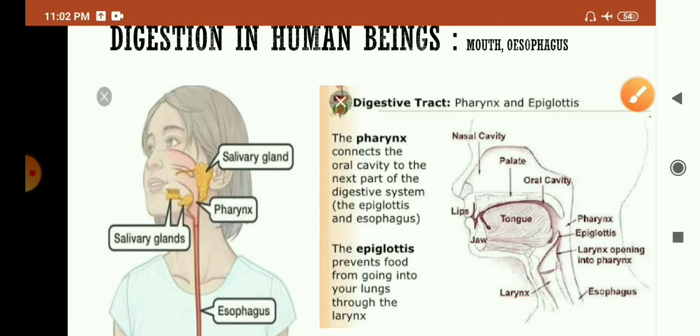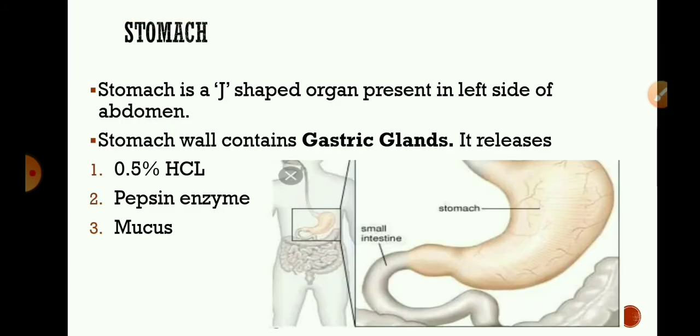So, this is the mouth and esophagus, and how they help in digestion. Partial digestion starts in the mouth with the help of salivary amylase. Then stomach.